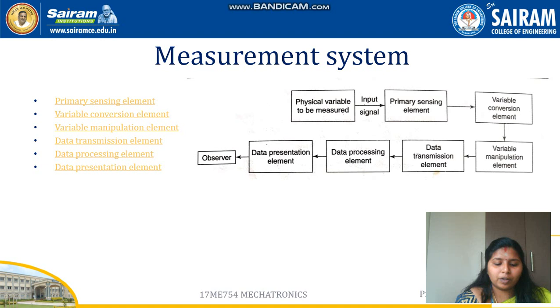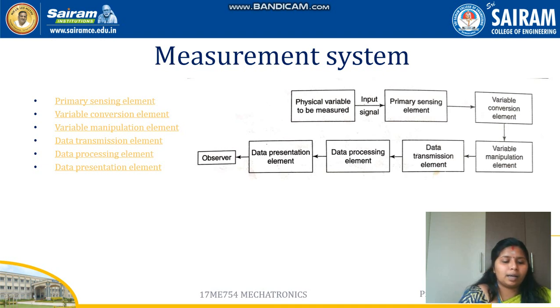The next one is the variable conversion element. It converts the output electrical signal into a needed form. If we are receiving it in an analog form, it will convert that into a digital form, or if we are getting it in a digital form, that will be converted into an analog form. So based on the needs, it helps in converting the signals.